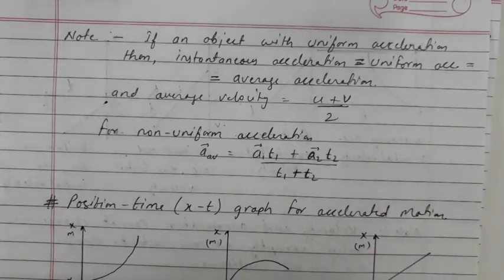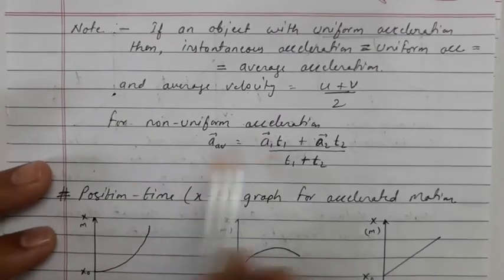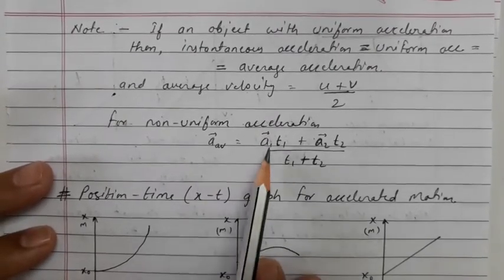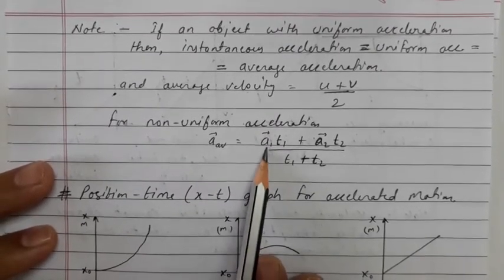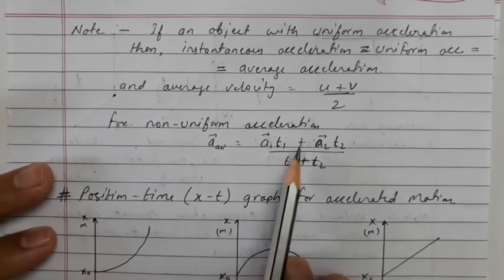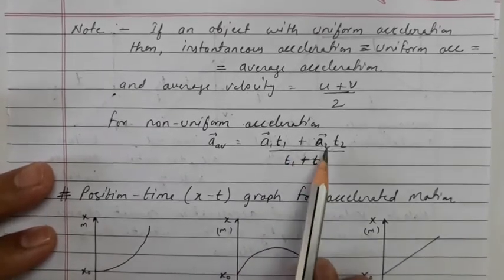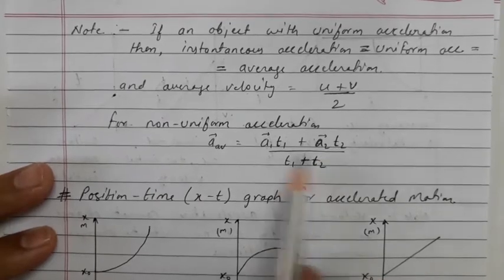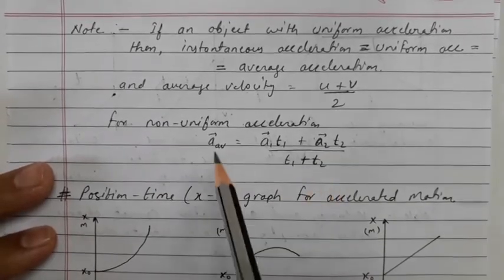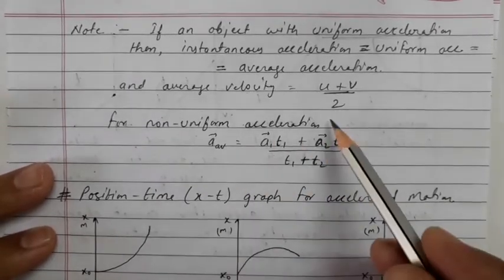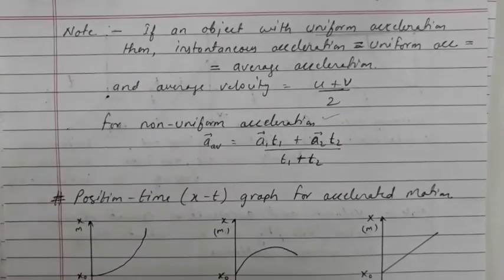Okay, now for non-uniform acceleration. What is non-uniform acceleration? Whenever the object changes its velocity unequally in equal intervals of time, that will be considered as a non-uniform acceleration. In this case, the average acceleration will be equal to a1 t1, that is the initial acceleration into initial time, plus a2 t2, the final acceleration into final time, upon the total time, t1 plus t2. So this is the formula for the average acceleration for a non-uniform acceleration.